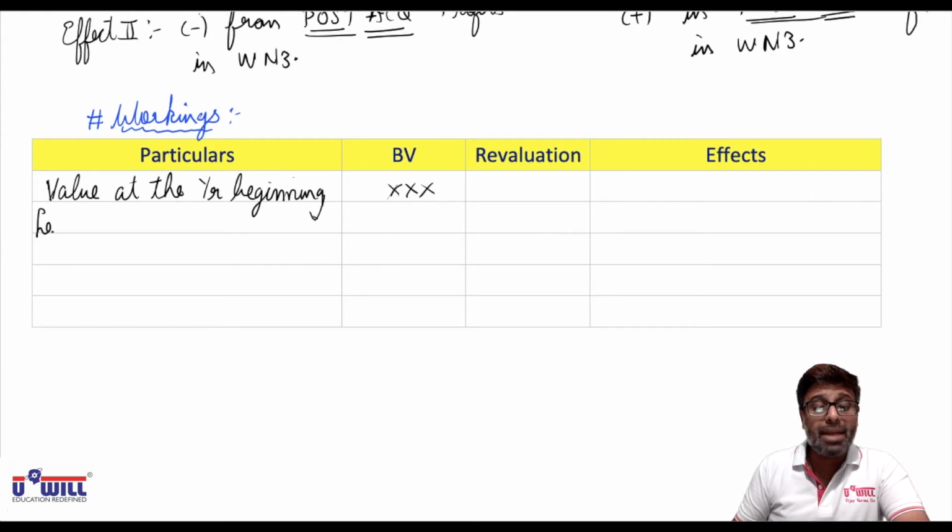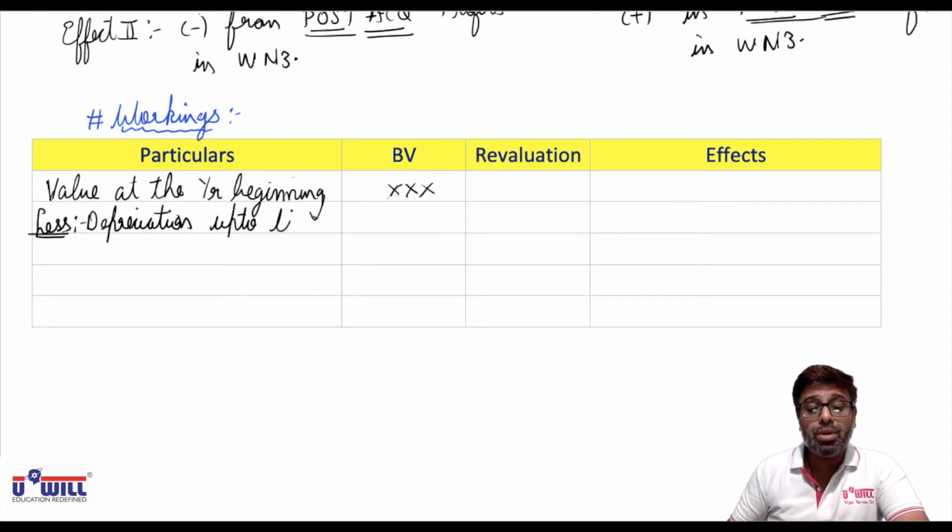From that you minus depreciation up to the date of acquisition of shares.